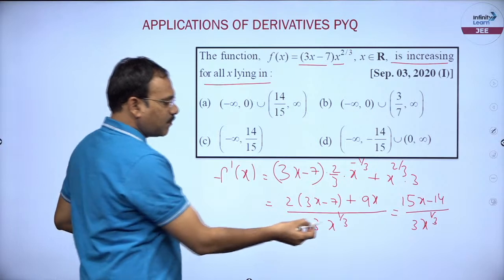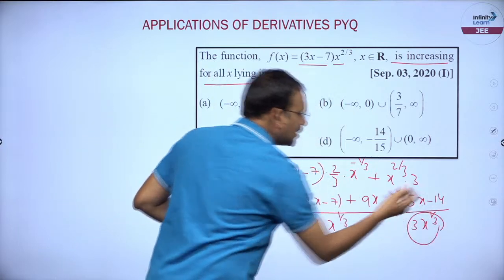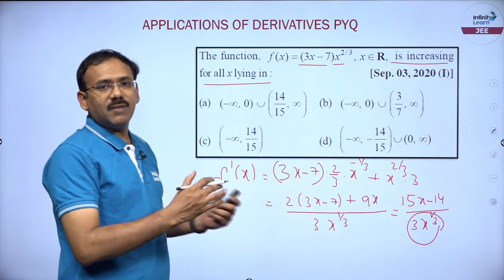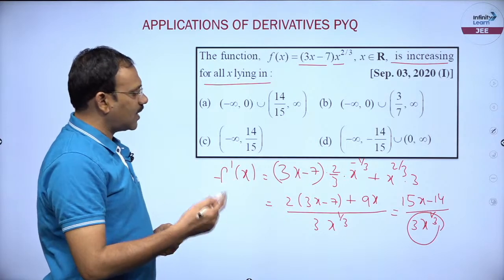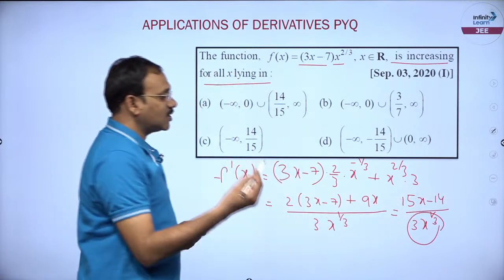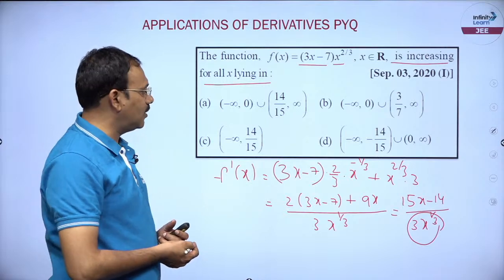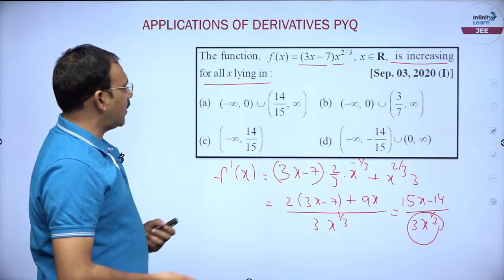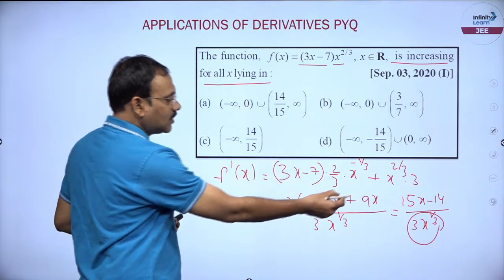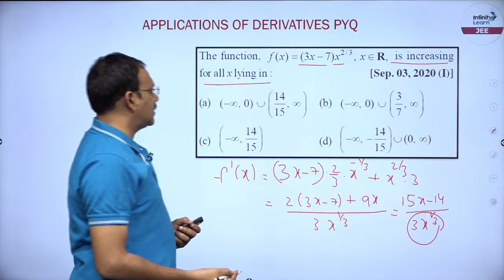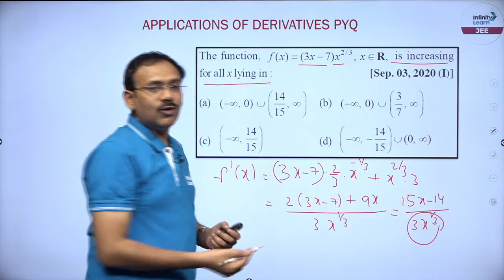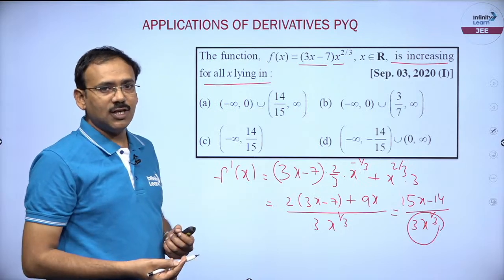You see, x power 1 by 3: if x is positive, x power 1 by 3 is positive; if x is negative, x power 1 by 3 is negative. So suppose x is positive, in that case this must be positive, so x must be greater than 14 by 15. So when x is positive, x greater than 14 by 15 is one possibility, and when x is negative, this must be negative, x less than 14 by 15, which means x is from minus infinity to 0.